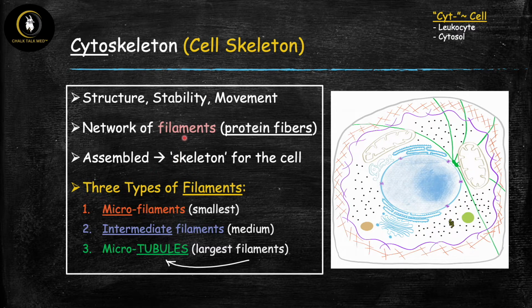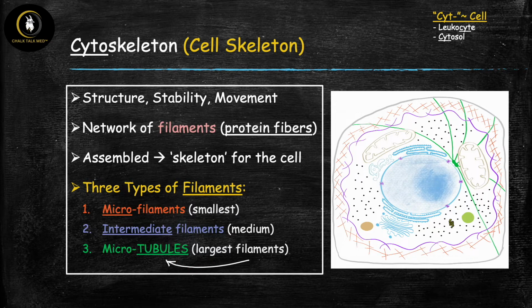So now the only other important thing to know about the cytoskeleton is that there's actually three types of these filaments. So the smallest filaments are the microfilaments, the intermediate filaments are the medium-sized. So the only thing that's left over are the largest size, which are the microtubules, and that makes sense because these large filaments actually formed these tubule structures.